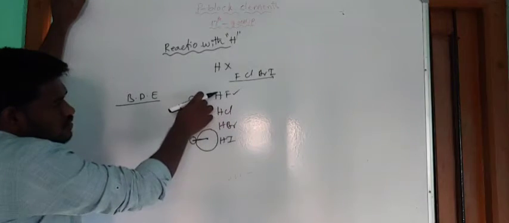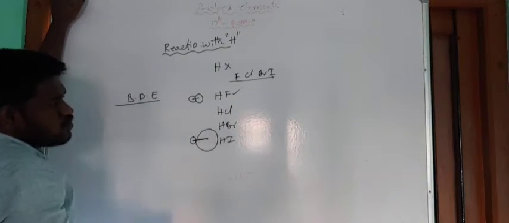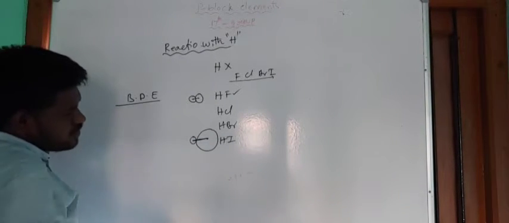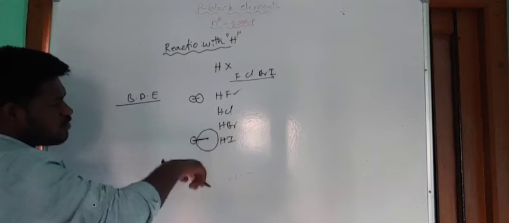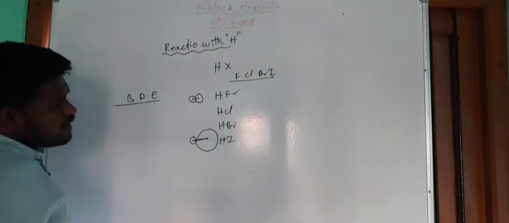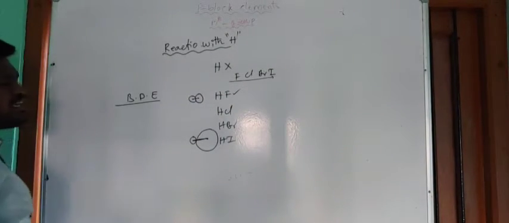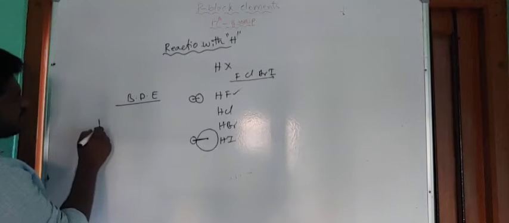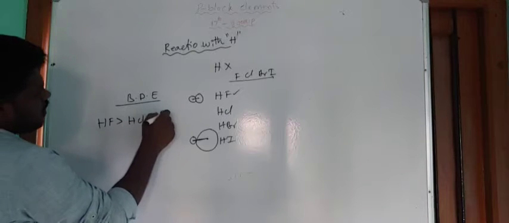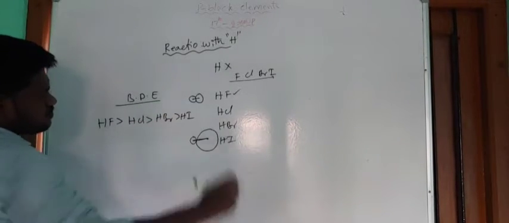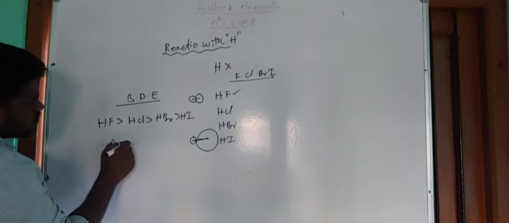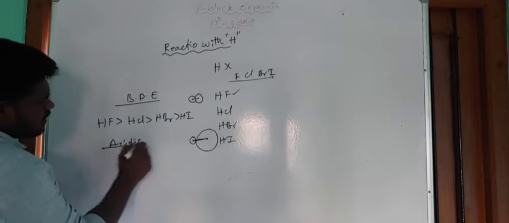HF contains a small bond length, so to break this bond, more energy is required. In the case of HI, you see the bond length is more. To break this bond, a small amount of energy is sufficient. So from HF to HI, bond dissociation energy decreases due to the increase in bond length. So now we can write the order like this: HF greater than HCl, greater than HBr, greater than HI. This is the bond dissociation energy. And the next one, acidic character.